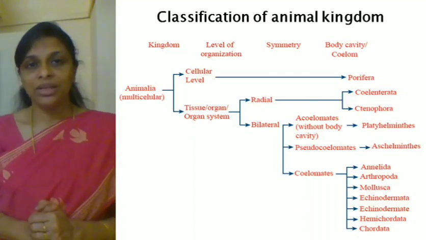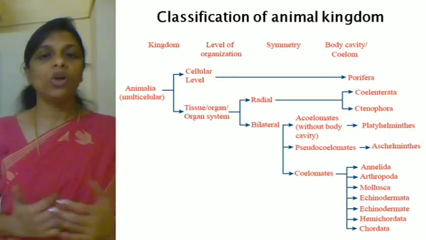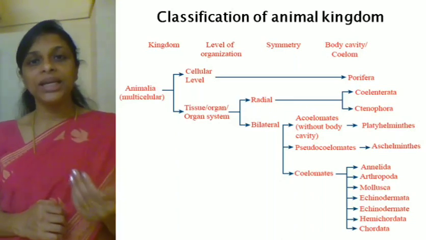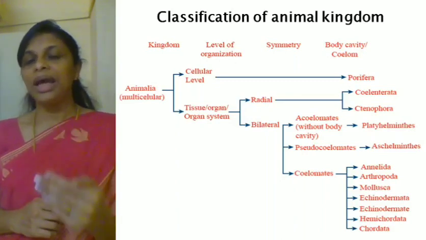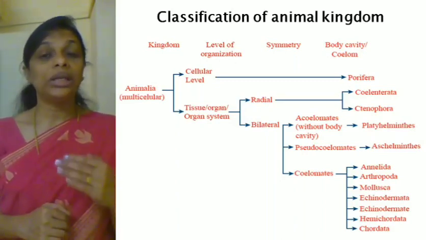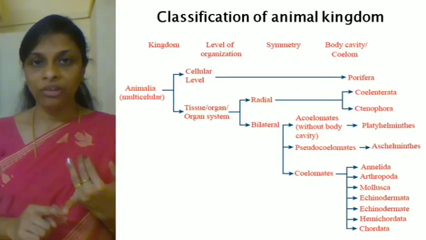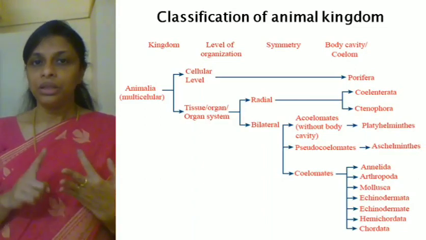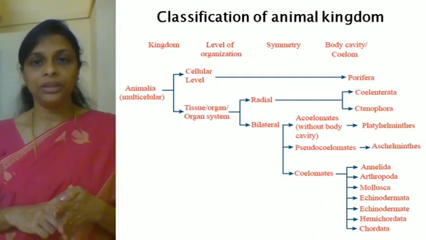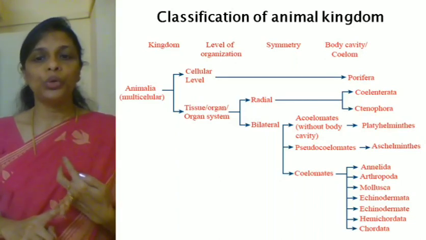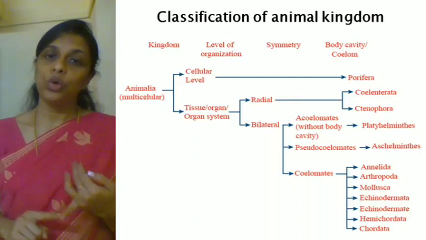Hearing these names, some of you who are from Kannada medium must be feeling it is very difficult to remember all these names. So watch this video again and again so that you can get the proper pronunciation and then you can study that easily. Daily repeat these 11 phyla. Which are the 11 phyla? Once again, Porifera, Coelenterata, Ctenophora, then Platyhelminthes, Aschelminthes, Annelida, Arthropoda, Mollusca, Echinodermata, Hemichordata and Chordata.